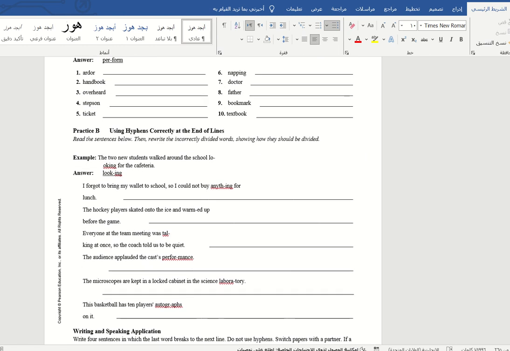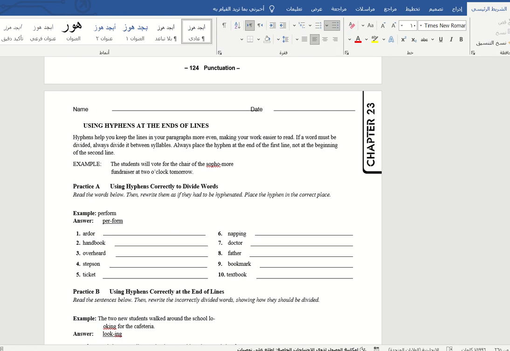So here my dear, we have using hyphens at the end of lines. Here we have some words and how we are going to write the hyphens between the words themselves. So here we have the example peer form. We put the hyphen here between peer and form, okay? Like we split the word. And here we have handbook, we are going to write it between d and b like this.